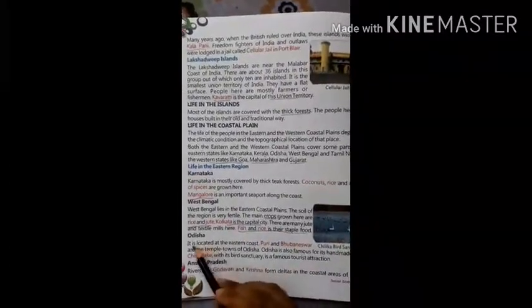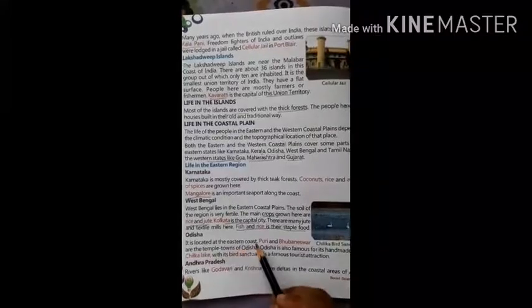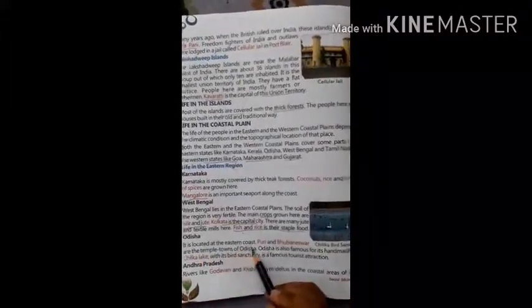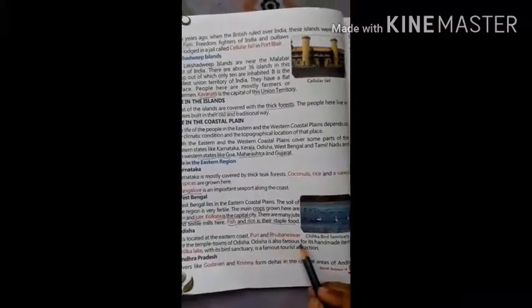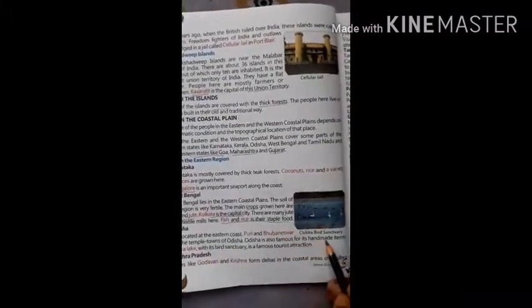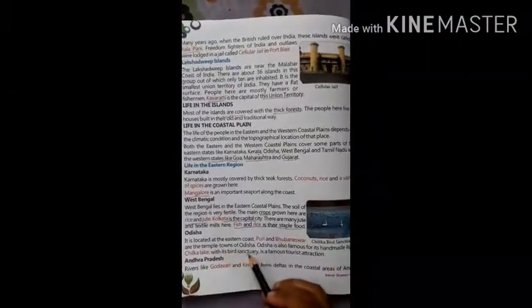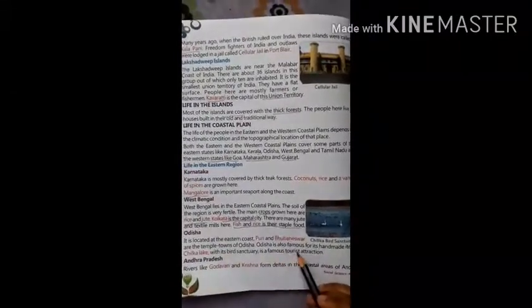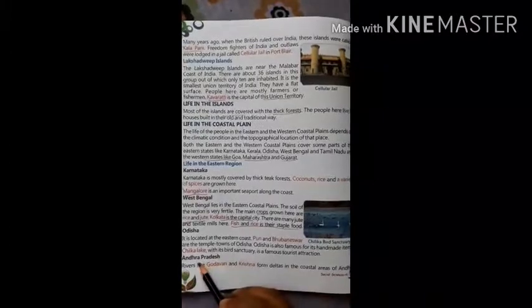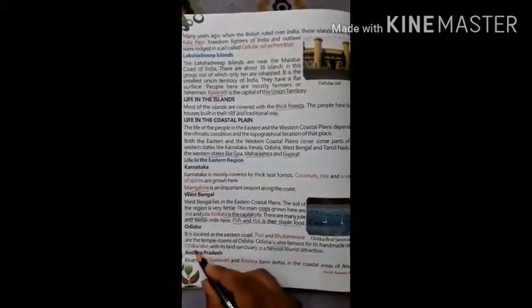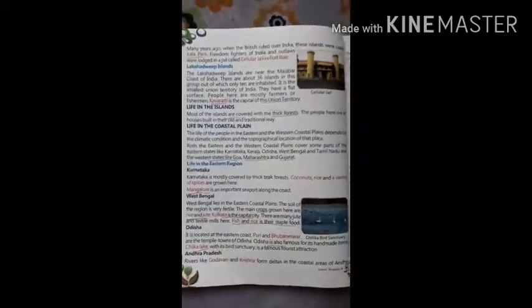Now Odisha. It is located at the eastern coast. Puri and Bhubaneswar are the temple towns of Odisha. Odisha is also famous for its handmade items. Silka Lake with its bird sanctuary is a famous tourist attraction. So Odisha is famous for Silka Lake. So Silka Lake is situated in Odisha.